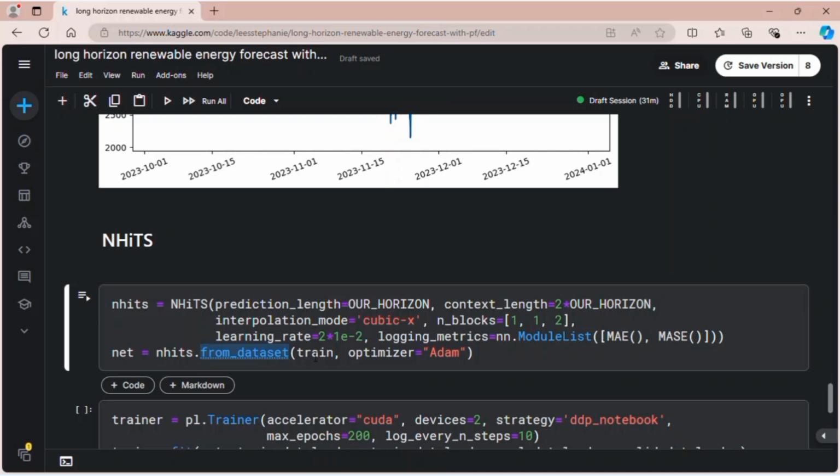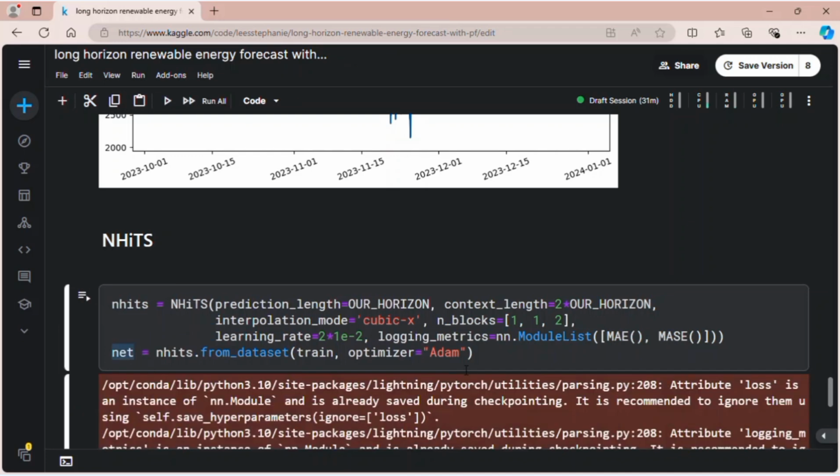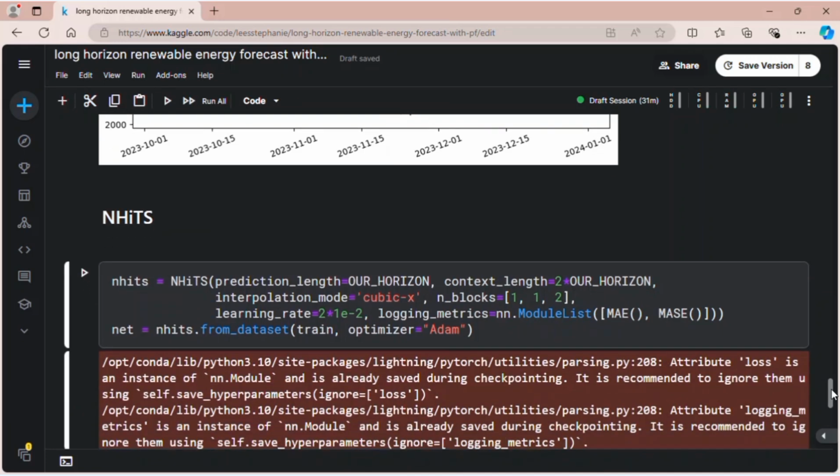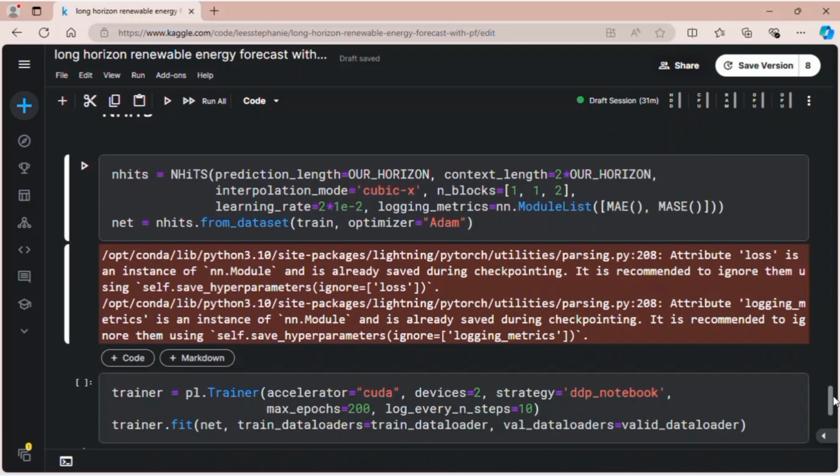And then in this method, we put 2 arguments. The first one is train. Train is the time series dataset instance. And then the optimizer. I set the optimizer to be Adam. Okay, so let's run this. So net is our network. nhits is our class, the instance of the nhits class, but net is our network.